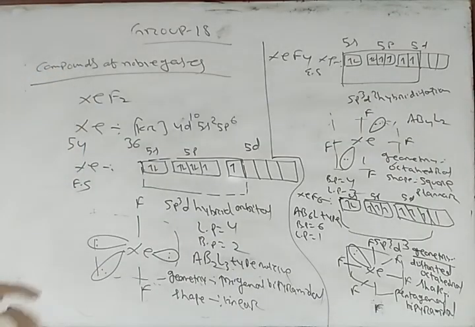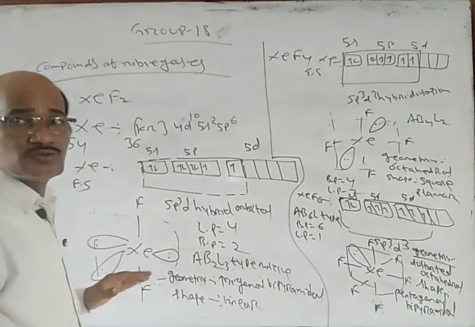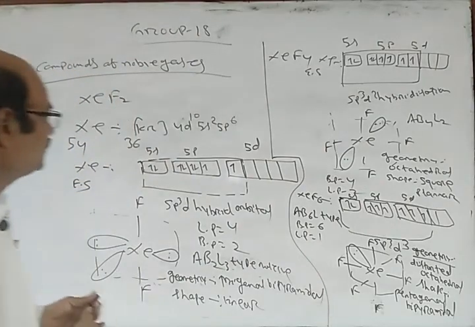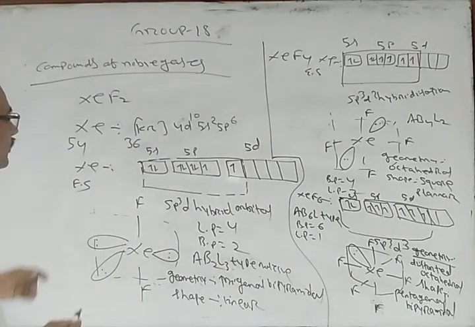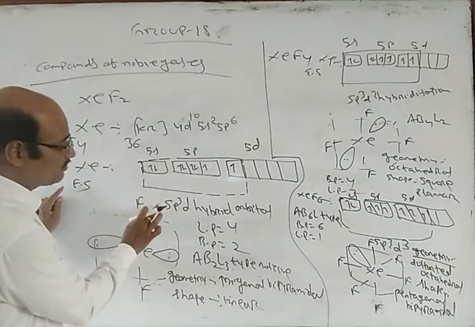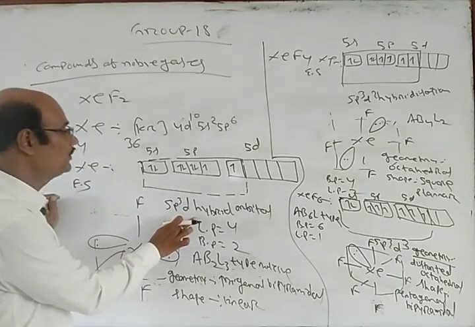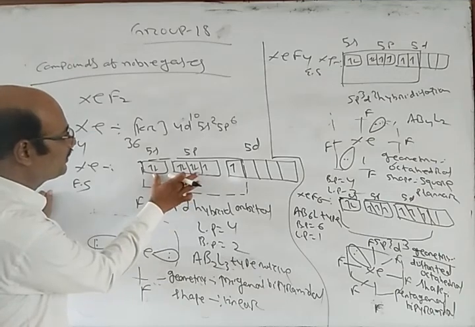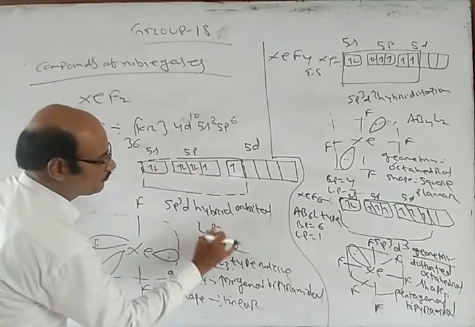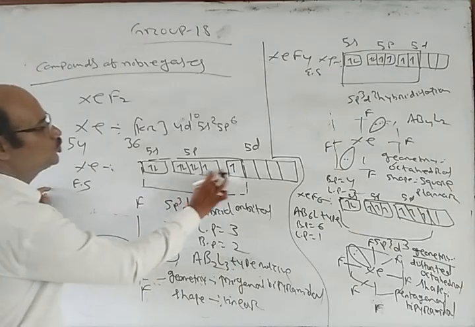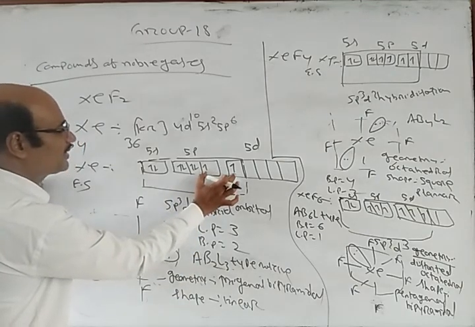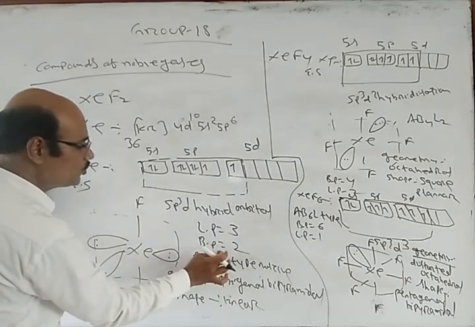So this is all about the structure of the important compounds of xenon: XeF2, XeF4, XeF6. We have seen that in case of XeF2 the xenon atom undergoes sp3d hybridization, where 3 are lone pairs and the two unpaired orbitals can form bonds, so 2 bond pairs.